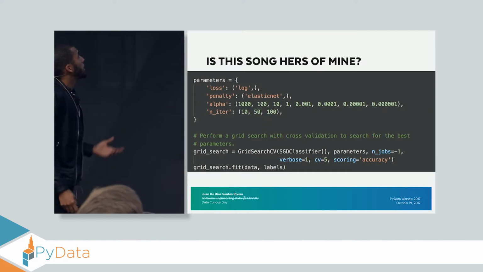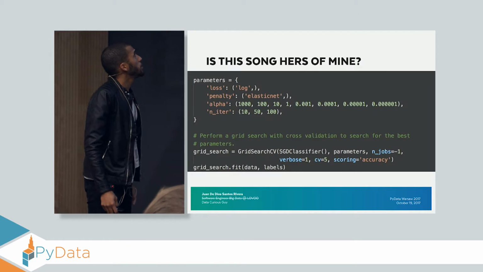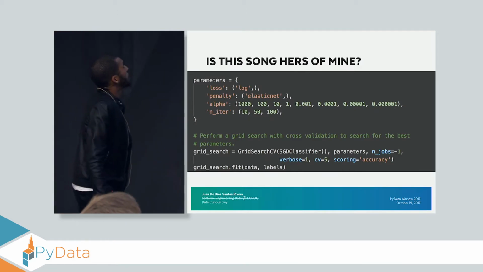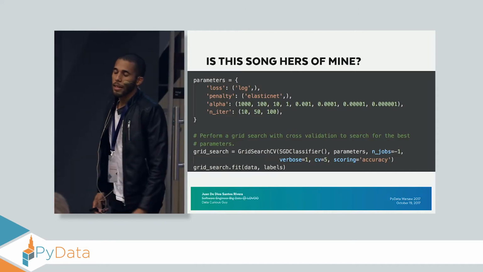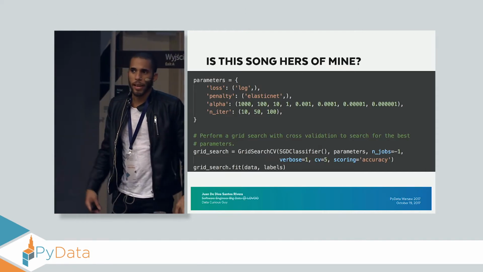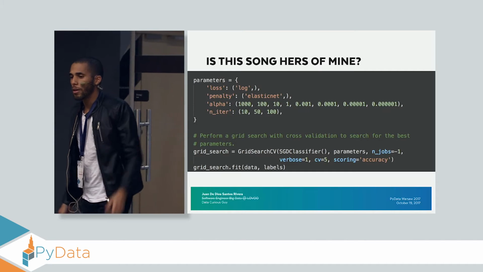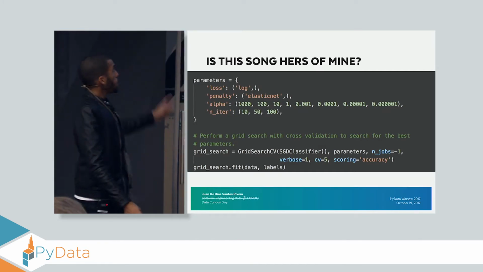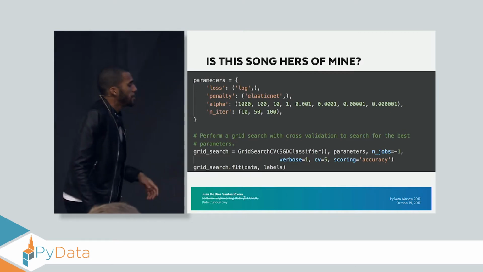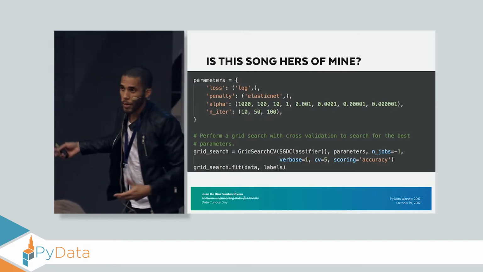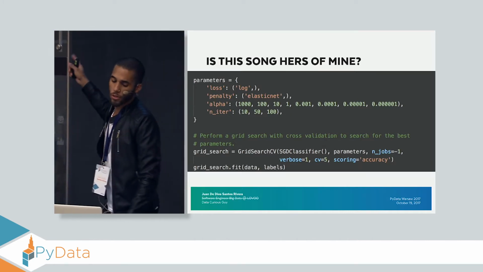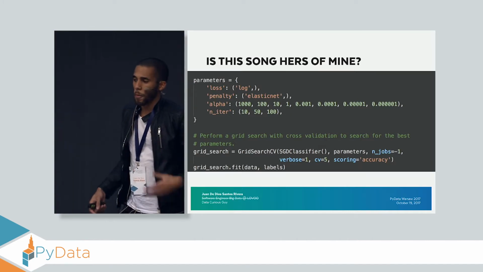The first key, loss, is the loss function. In this case it's logistic, because logistic regression. Then the next one is penalty, and here I selected elastic net, which is a mix of L1 lasso regularization and L2 ridge regularization. Then we have alpha, the alpha value for the penalty, and here I have values like 1,000, 110, and so on. And then the number of iterations.